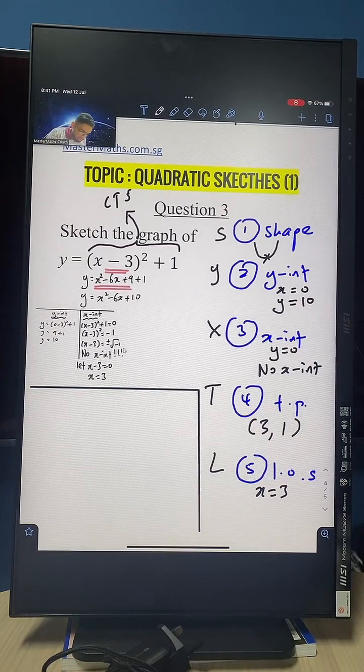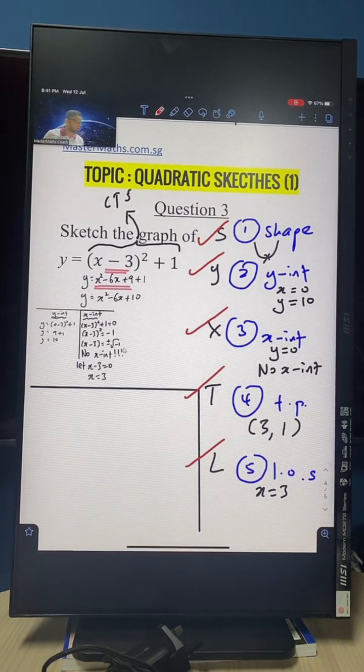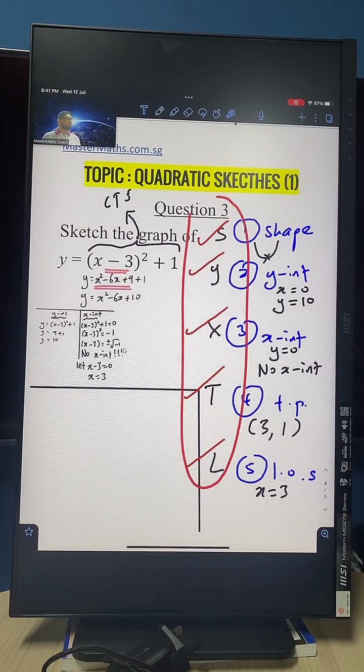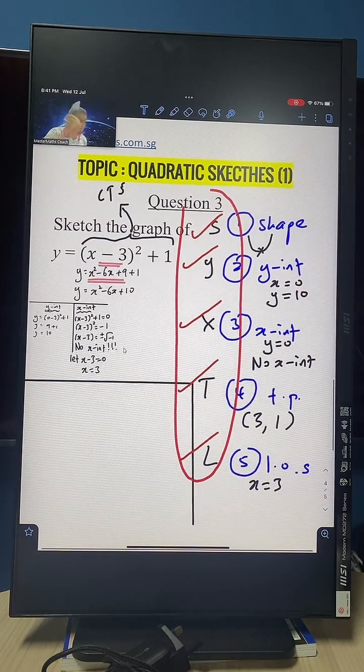Okay, so I have my shape, I have my y-intercept, x-intercept, turning point and line of symmetry. These 5 things are there. Now is the time for us to go and sketch this particular graph. Once the 5 things are there, we can go. Again, what are the 5 things? SYXTL. S-Y-X-T-L. Sixtel.